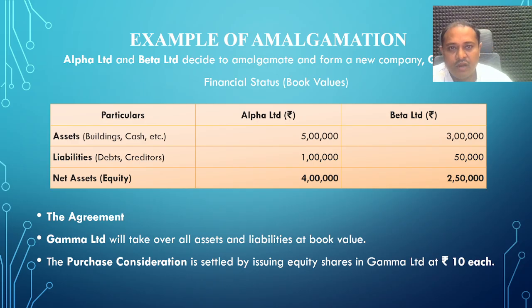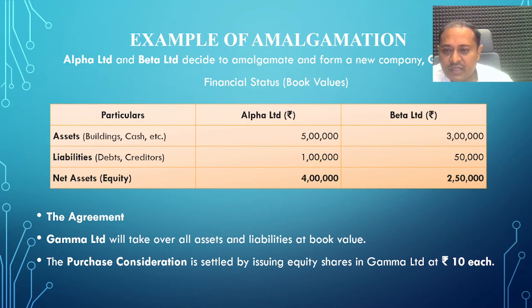They decided to amalgamate and form a new company, that is Gamma Limited. For both companies, a simple balance sheet is given. Alpha Limited assets, building, cash, etc. total 5 lakh rupees, while Beta Limited assets, building and cash, total 3 lakh rupees.